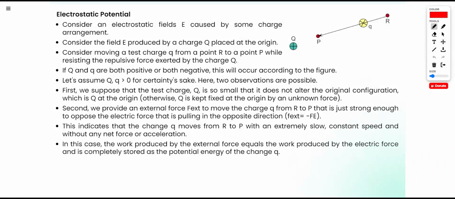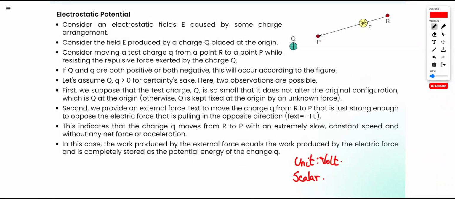So the unit of electric potential is volt. Is it a scalar quantity or vector quantity? Yes, it is a scalar quantity. What do you mean by scalar quantity?